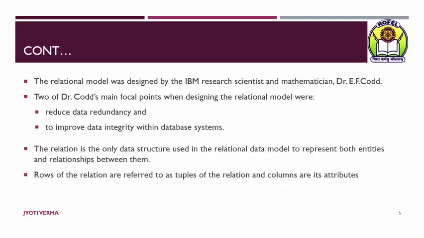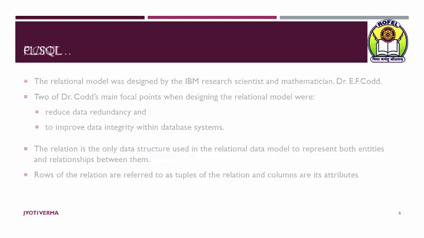The relation is the only data structure used in the relational data model to represent both entities and relationships between them. That is, a table is used to represent both entities and the relationship between entities. Rows of the relation are referred to as tuples and columns are referred to as attributes.